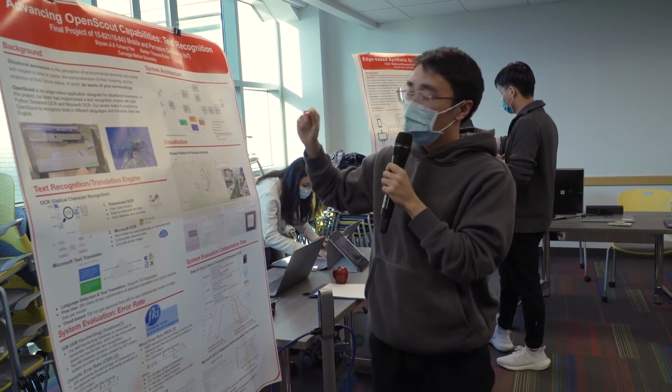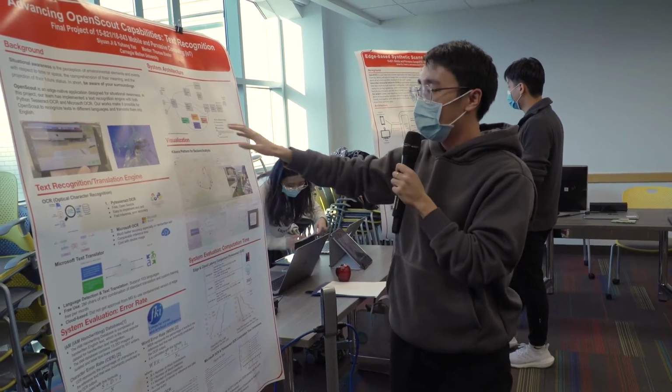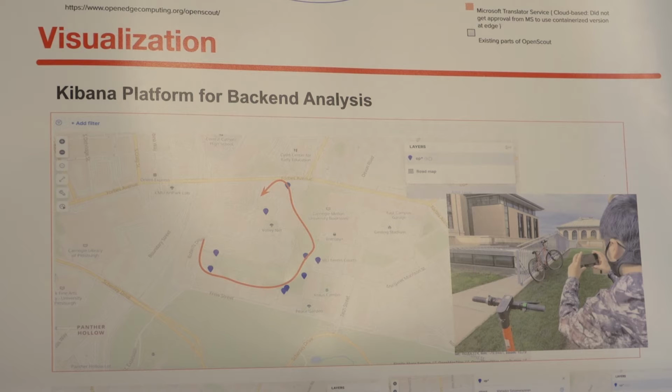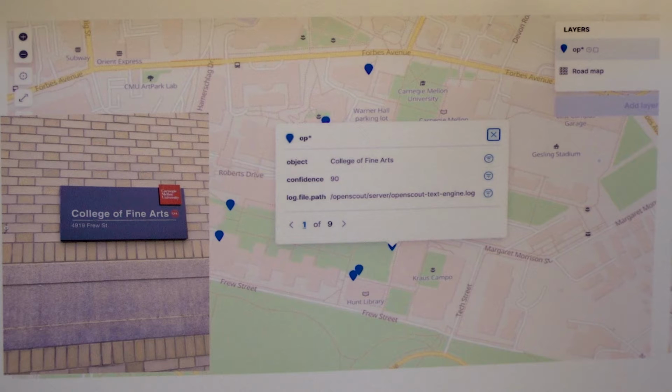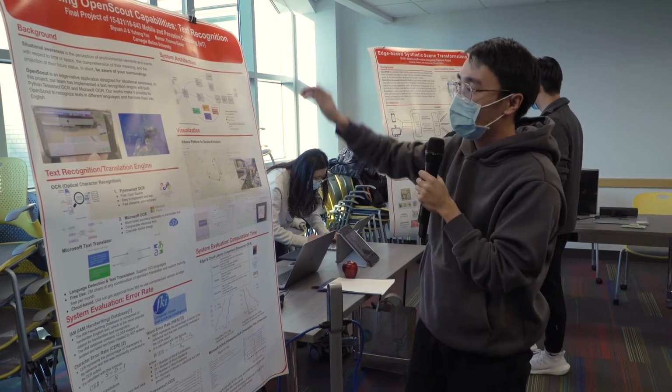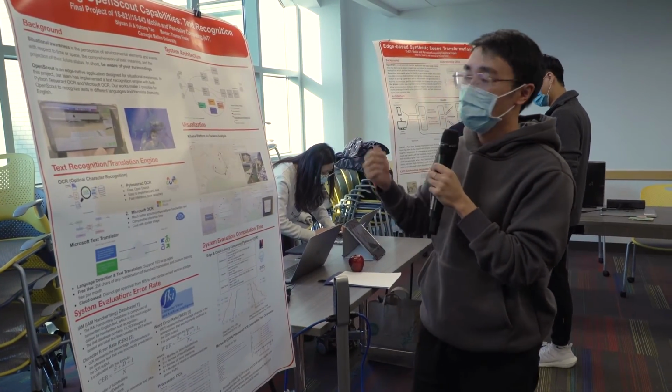So actually, a few weeks ago, Yuhang, Yao, and I toured around the campus, and we recorded some very interesting data points. And you can see here, the red arrow is our tour route. And there are some interesting points. For example, we have successfully detected the College of Fine Arts with a confidence level of 90. And we also detect a professor in front of his office with a pretty high confidence. So those data points are all collected by our text recognition on the OpenScout.